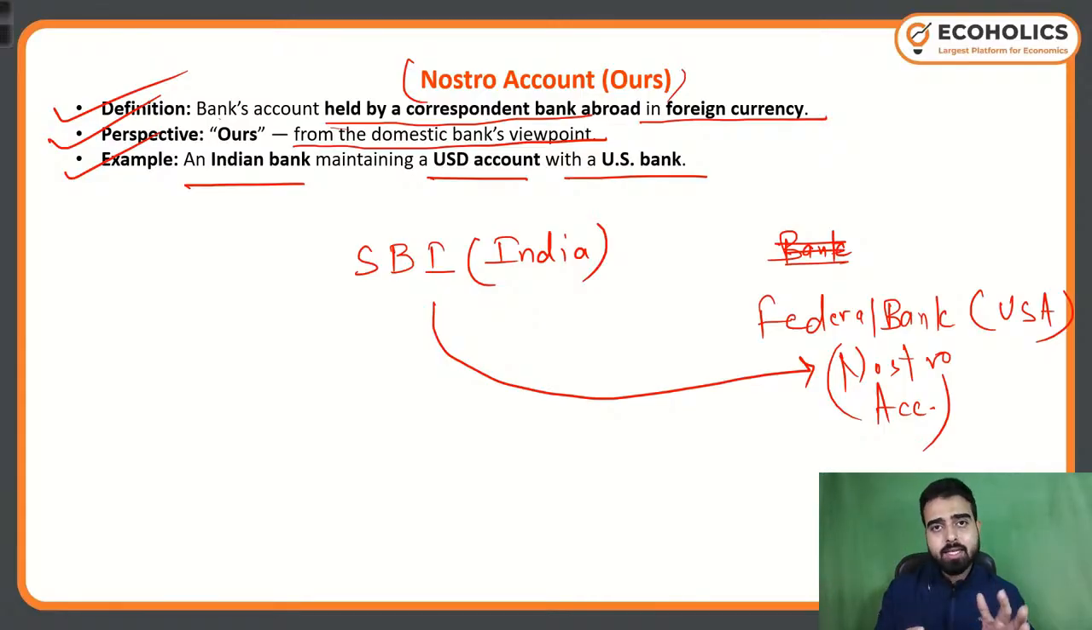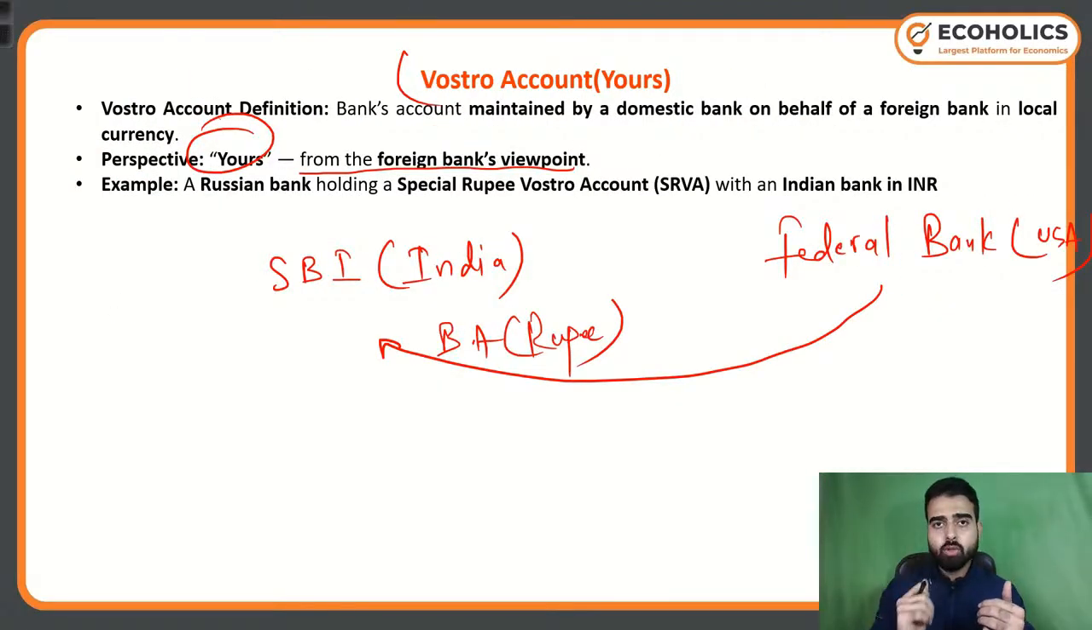But the reality is you should be considering these accounts from the domestic point of view only. Obviously you can consider it from the other country's point of view also, but it is not required. To comprehend it easily, only try to relate it with the domestic point of view. Nostro means ours. Our own domestic bank's account in one of the US banks. Vostro means yours. One of the US banks' account in our domestic bank. This is called the Vostro account.